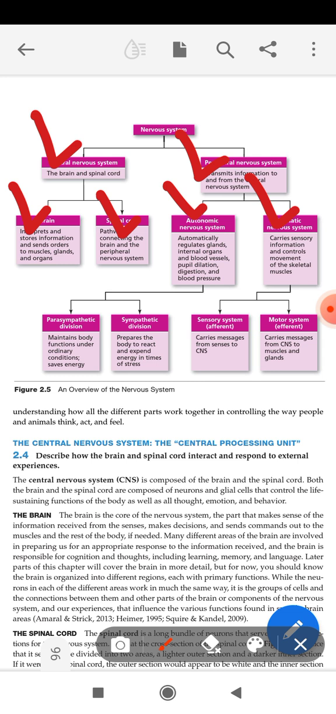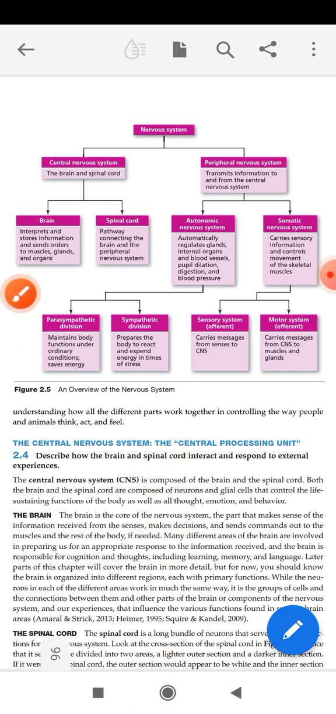This autonomic nervous system will be further divided into parasympathetic division and sympathetic division, and this somatic nervous system will be divided into sensory system and motor system. So let's get into the detail of this chart. First comes the central nervous system.